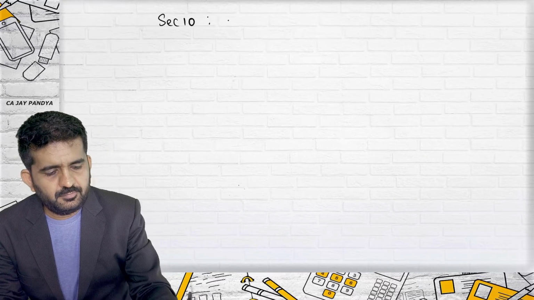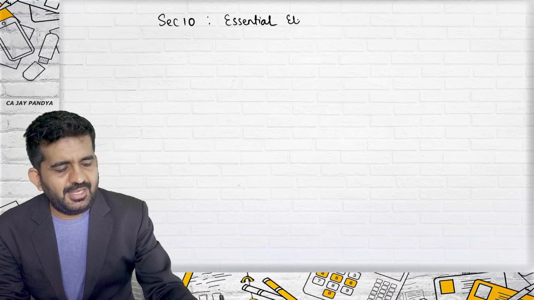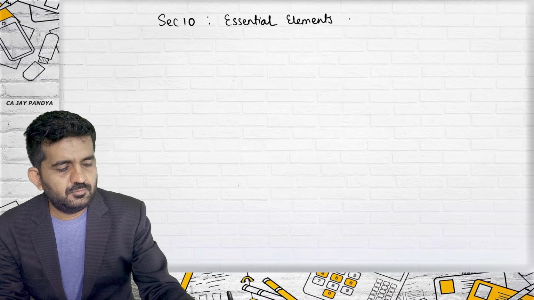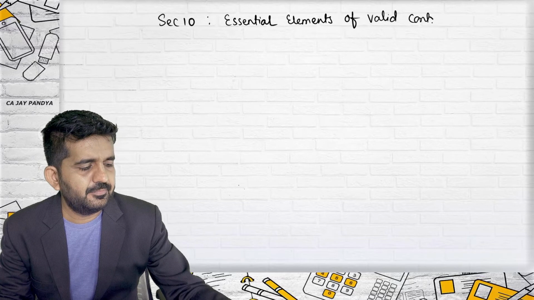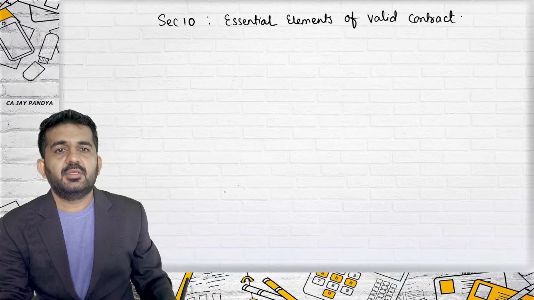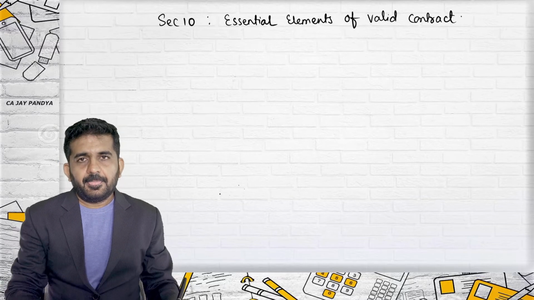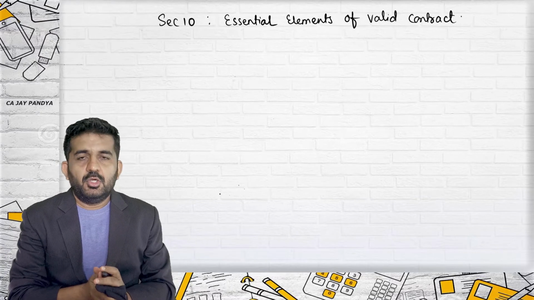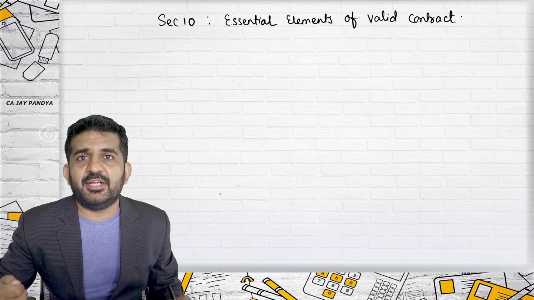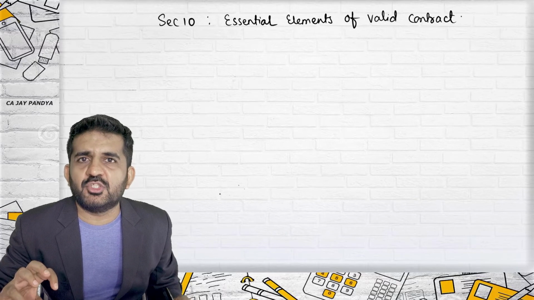So our next point will be this. It is section 10, essential elements of a valid contract. Essential elements of a valid contract. Understand the heading first. Essential elements of a good student. What are the essential elements of a good student?